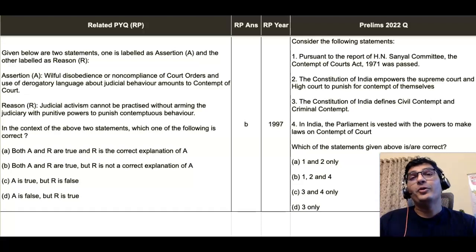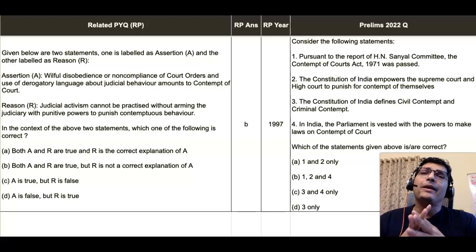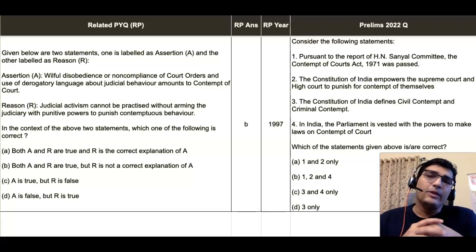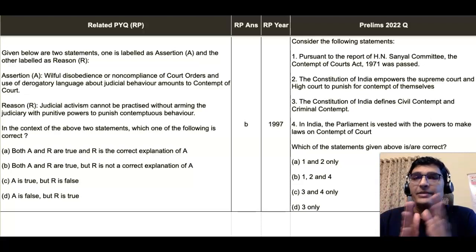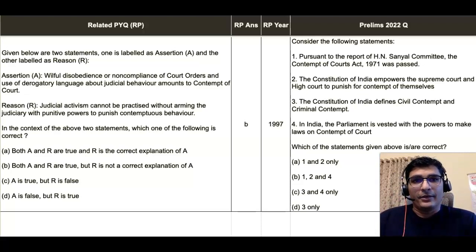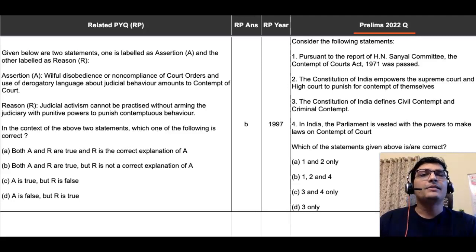Hi guys, one more question of prelims 2022 is related to a PYQ. Today the PYQ is not helping us directly in solving the question, but it is giving indirect support. Let us see. The 2022 question is given on the rightmost column of your screen, the one headed prelims 2022 question. It reads, consider the following statements. Pursuant to the report of HN SANYAL committee, the Contempt of Court Act 1971 was passed.